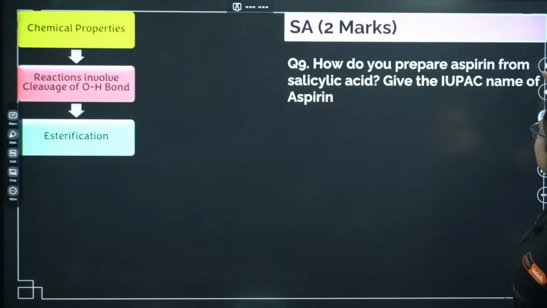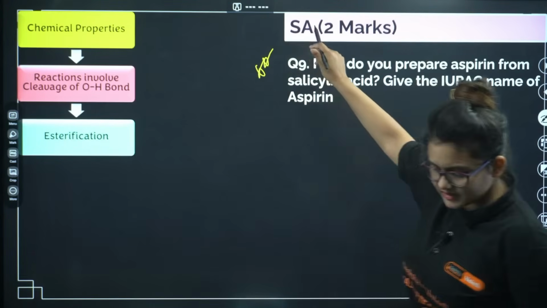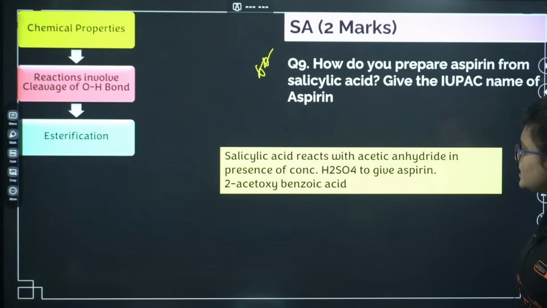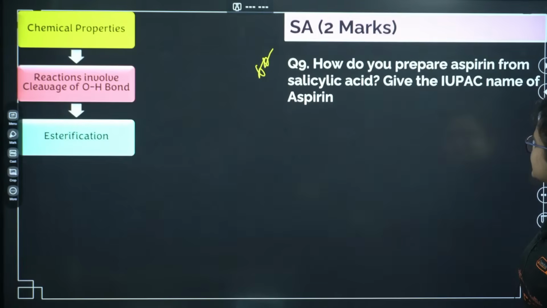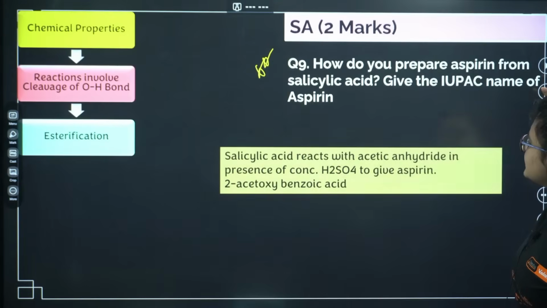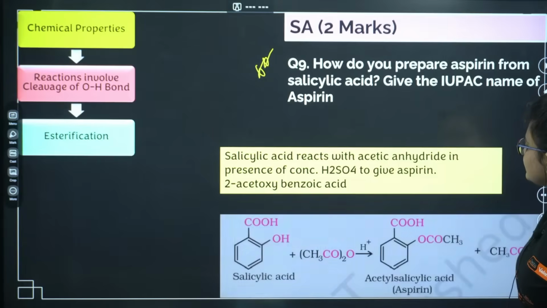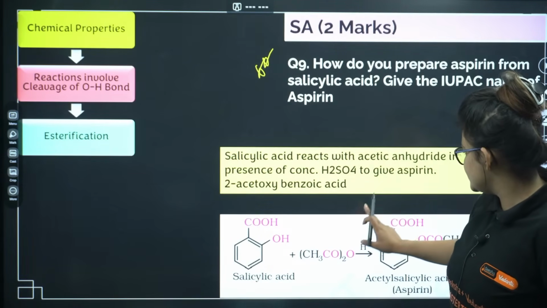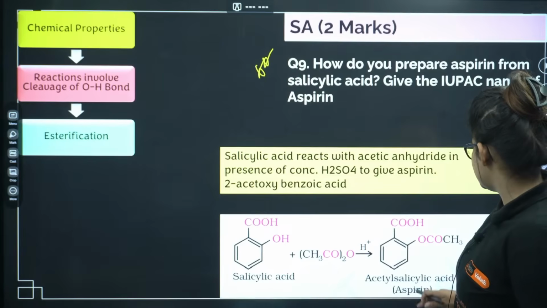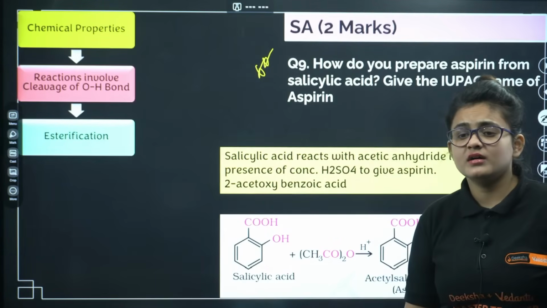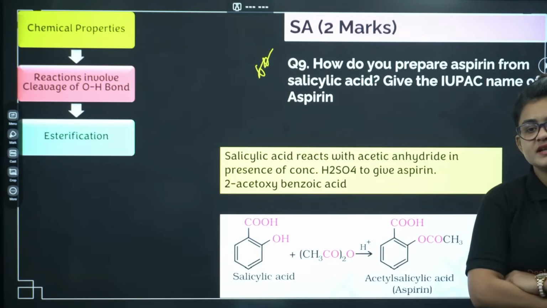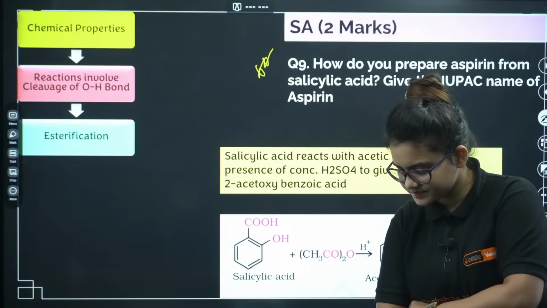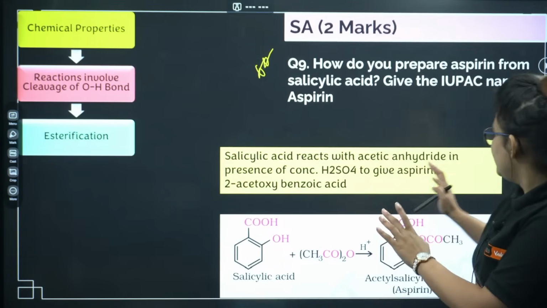Okay, let's go ahead. How do you prepare aspirin from salicylic acid? This is also a very important question. If you start from salicylic acid, in presence of acetic anhydride and H2SO4, you will end up with aspirin, acetyl salicylic acid. This is the reaction. The IUPAC name for aspirin is also important, that is 2-acetoxybenzoic acid. Okay, let's go ahead.